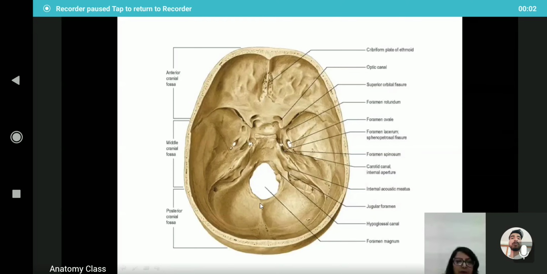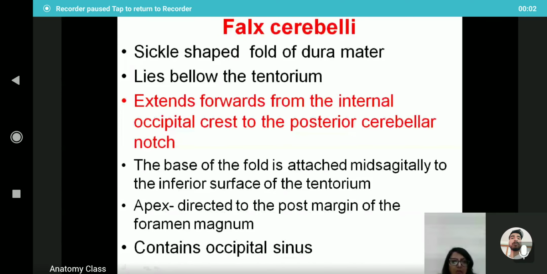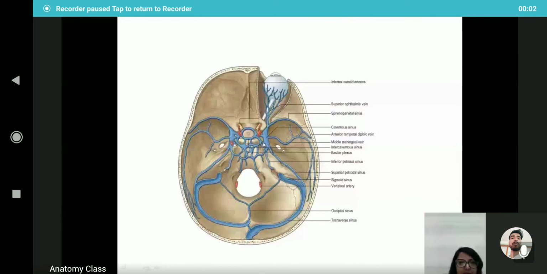The falx cerebelli is present, and the base of the fold is attached mid-sagittally to the inferior surface of the tentorium cerebelli, and the apex is directed to the posterior margin of the foramen magnum, and it contains, in the normal condition, the occipital sinus. So the falx cerebelli, and there is presence of the occipital sinus.